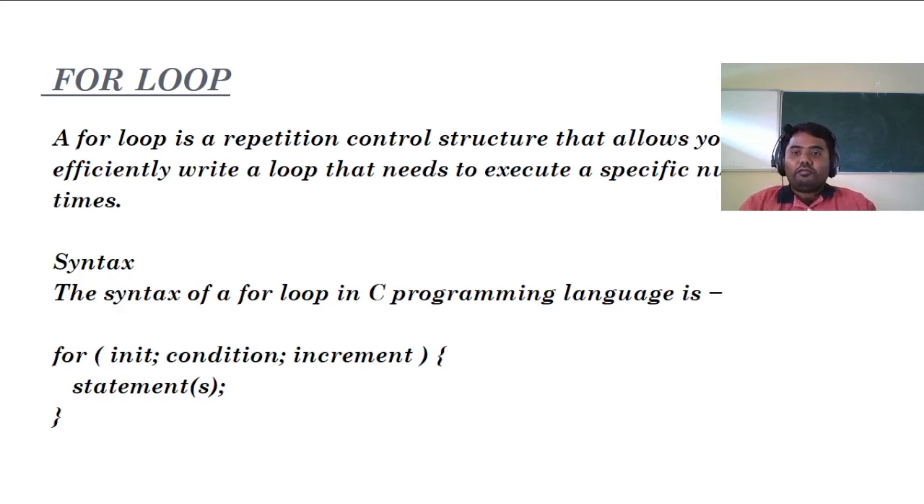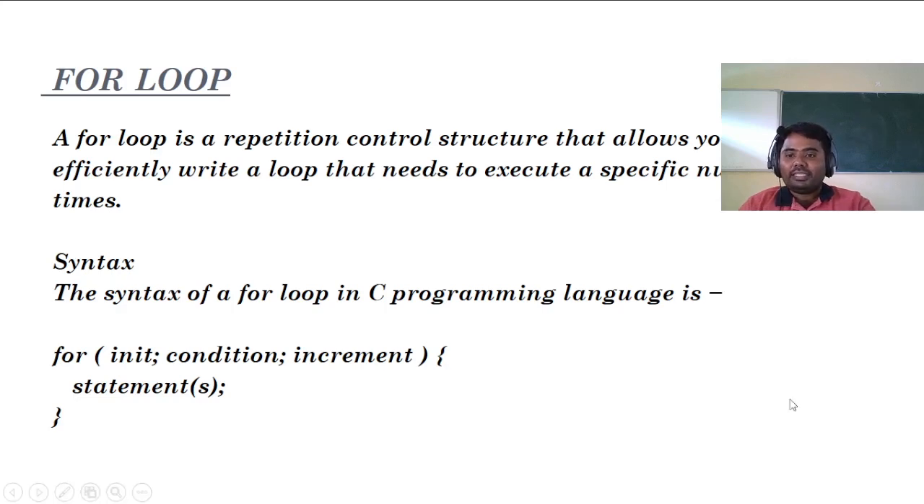A for loop is a repetition control structure that allows you to efficiently write a loop that needs to be executed a specific number of times. I mean to say, it will execute some statements a specific number of times. How many times is already defined, and the for loop will execute the statements that many times. But in the case of a while loop or do while loop, it will keep executing the statements until the condition remains true. In the case of a for loop, the number of times the statements are executed is fixed.